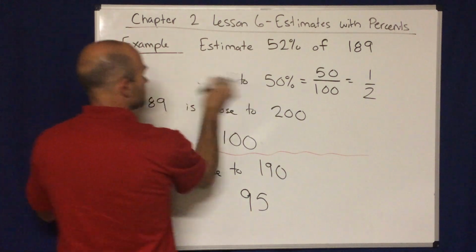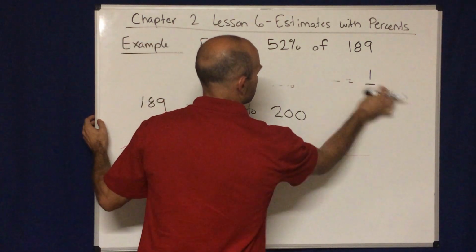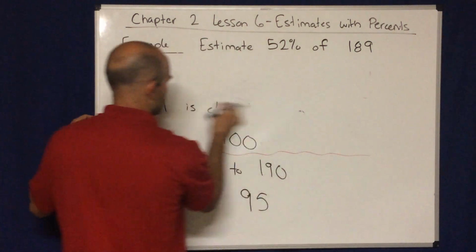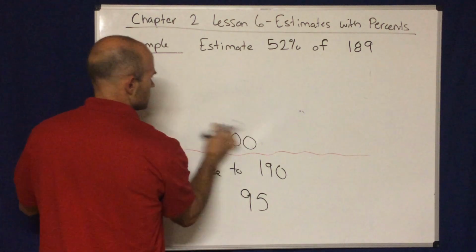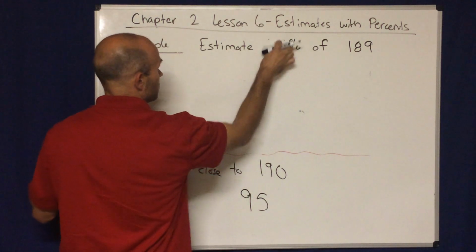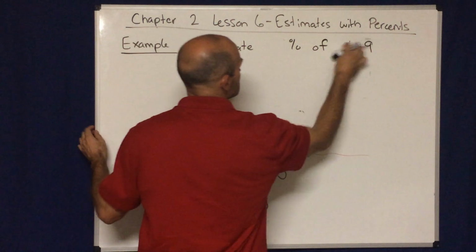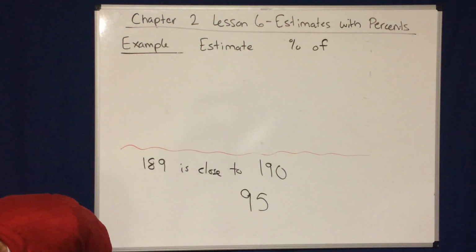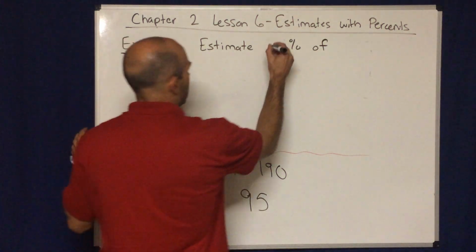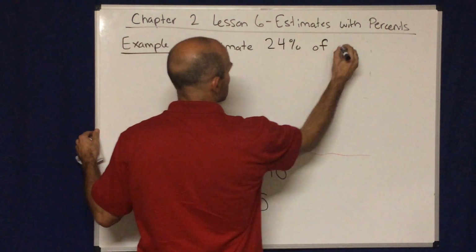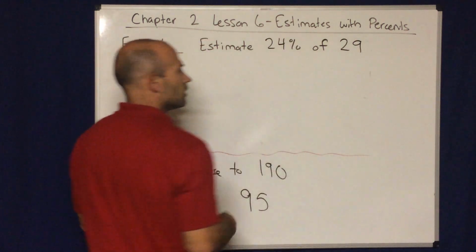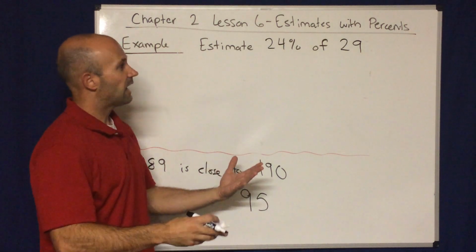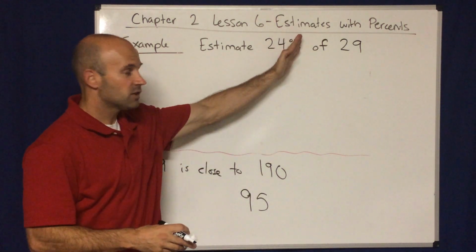For this second one, we're going to estimate a certain percentage of a number again. The example I want to do now is 24% of 29. So lots of flexibility. I'm not saying that everybody should start in the same way because we're just doing estimates here.